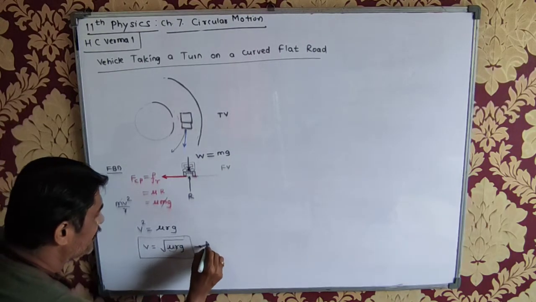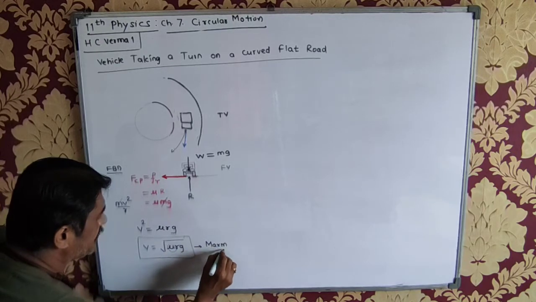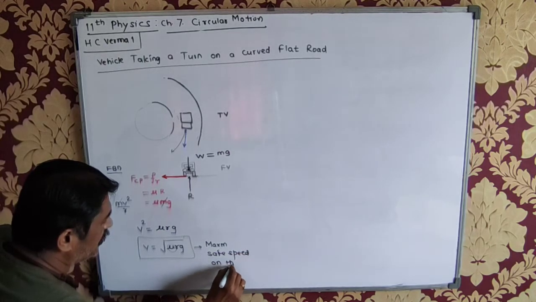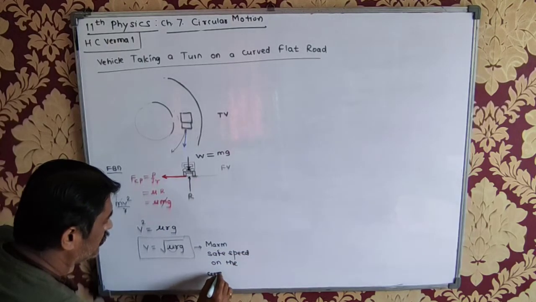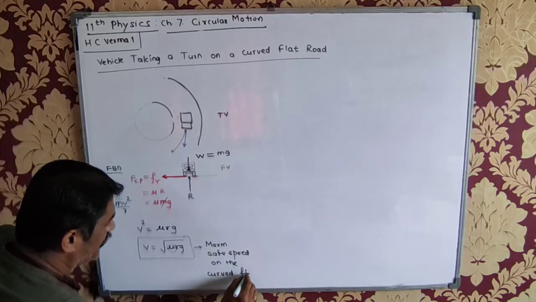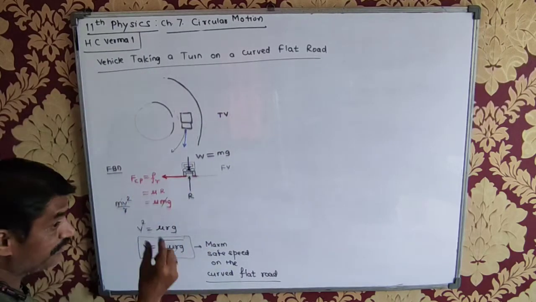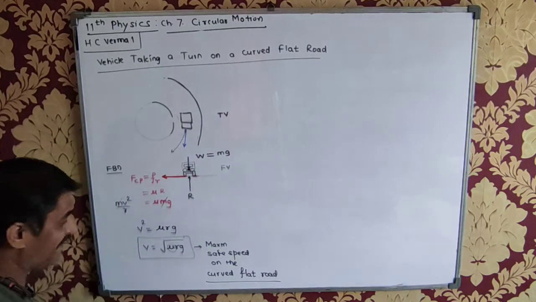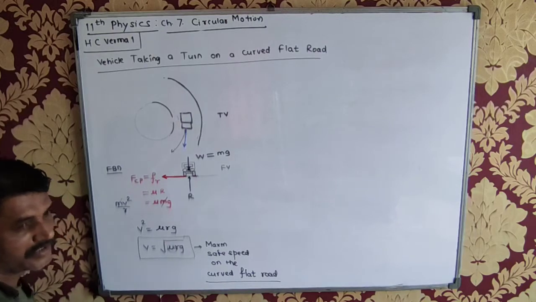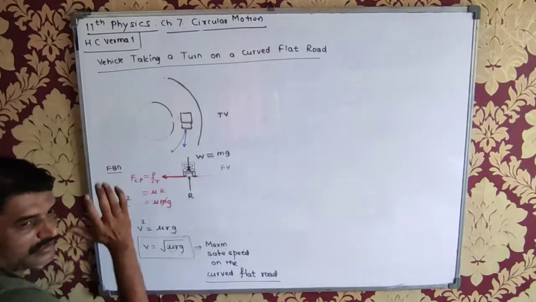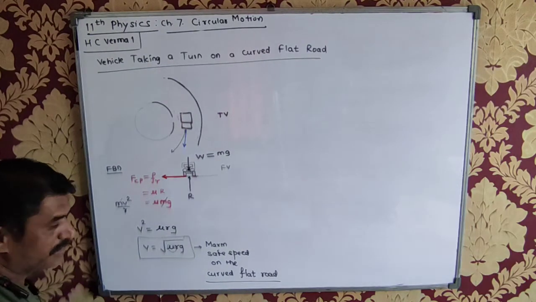So this is called the maximum safe speed on the curved flat road. We often observe that whenever the vehicle is taking the turn, it will reduce the speed so that it goes in the safe zone. If they do not reduce the speed, then there are chances of accident. Is this okay? Any doubts about this?